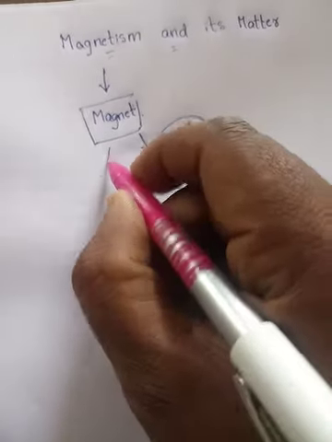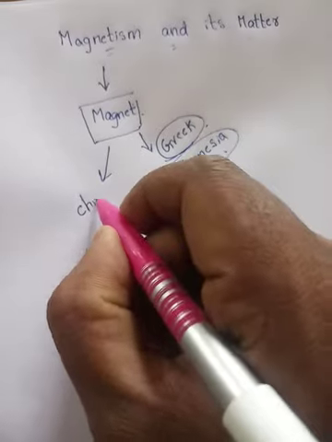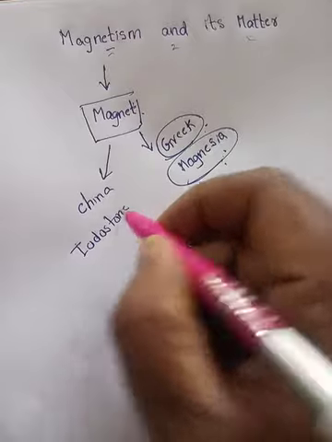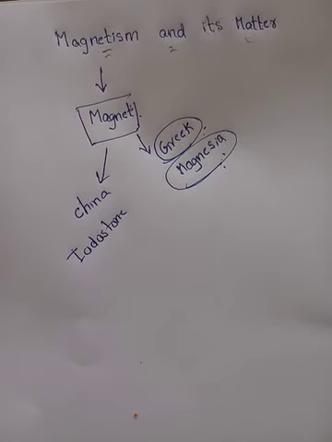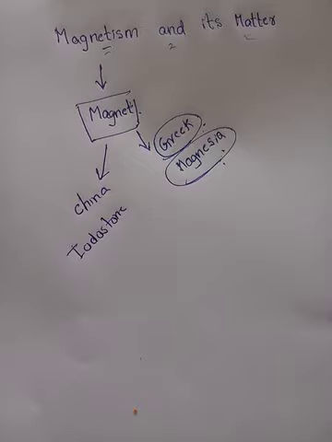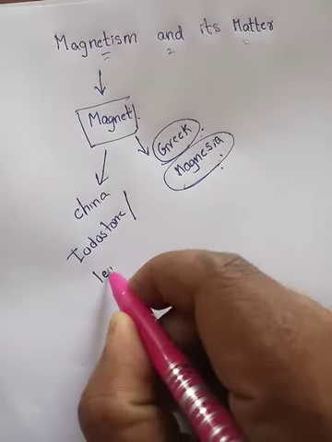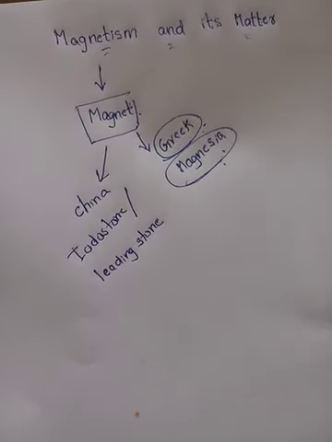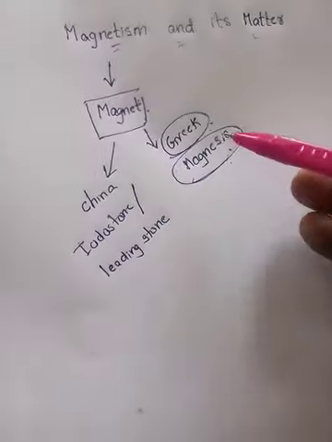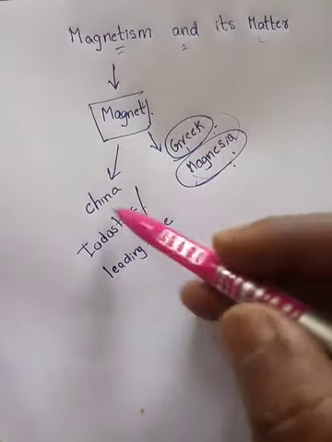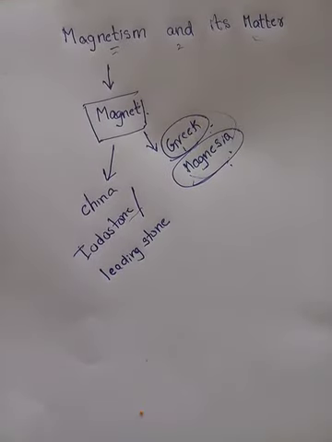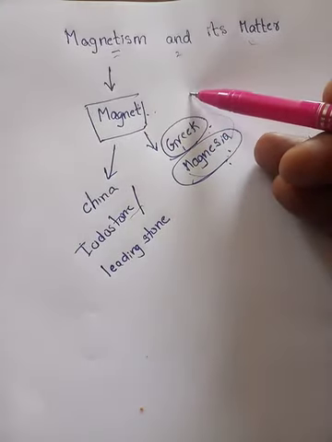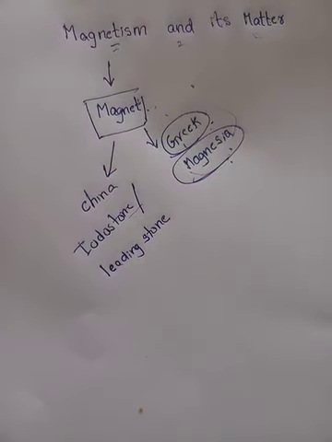So in China they called this magnet the Ido stone, or leading stone, because it leads towards the destination. So the same substance has the property of attraction as well as the property of direction. That substance is called a magnet: a substance which has both attractive property and directive property.